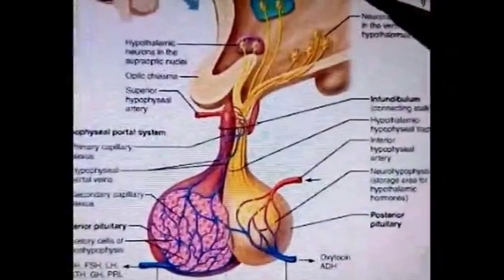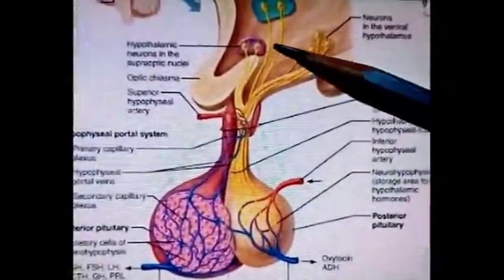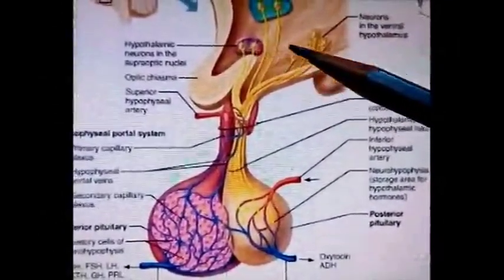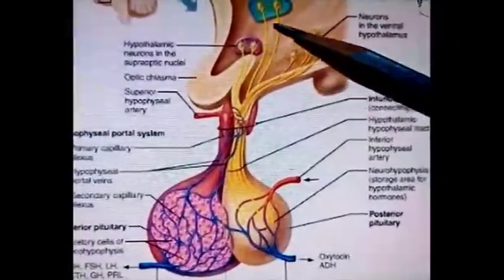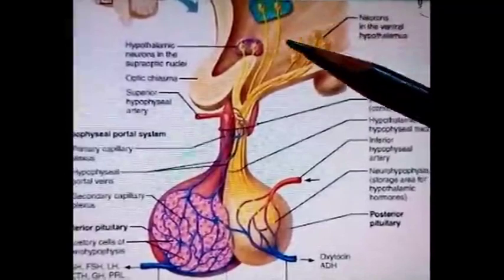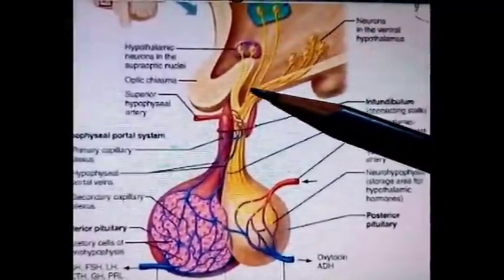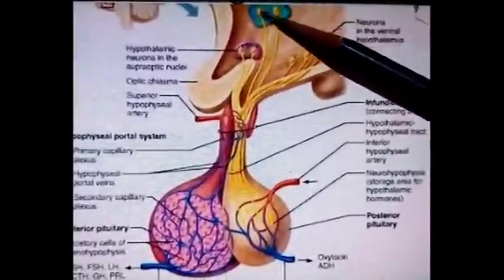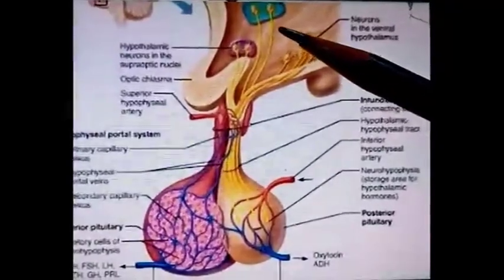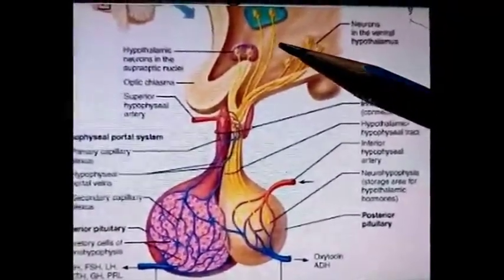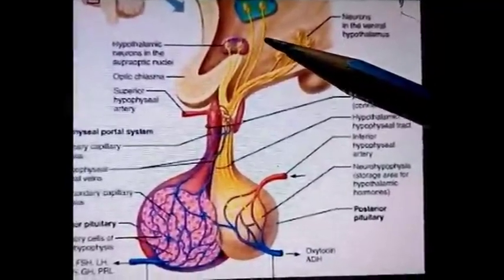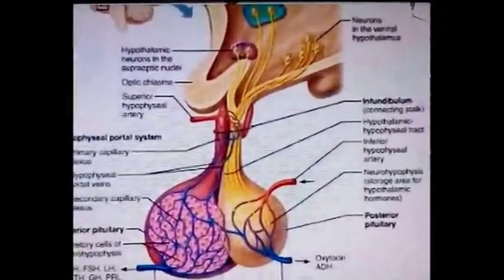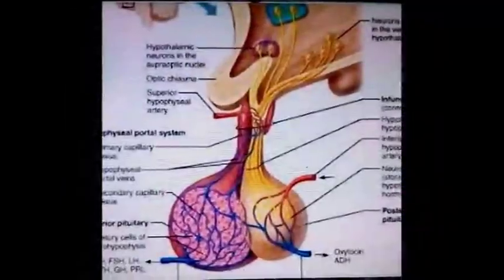If the tumor further increases in size, it may reach in the cavity of the third ventricle. So hypothalamus is present in the floor of the third ventricle. Above it, this hole is the cavity of third ventricle. So increasing tumor when reaches the third ventricle, it affects the pressure of CSF. So it causes increase in intracranial pressure due to blockage in the flow of CSF.